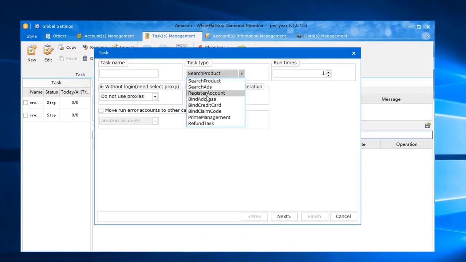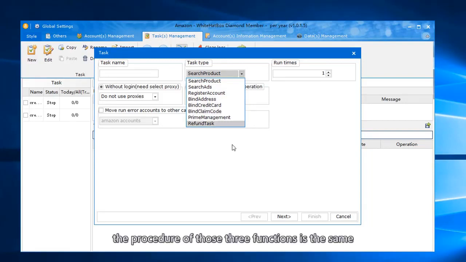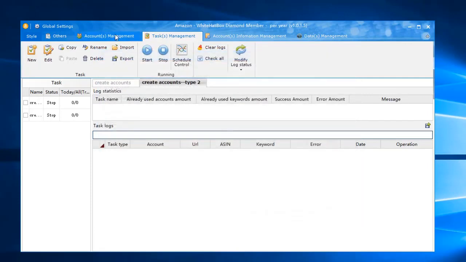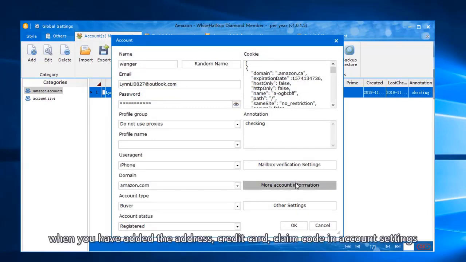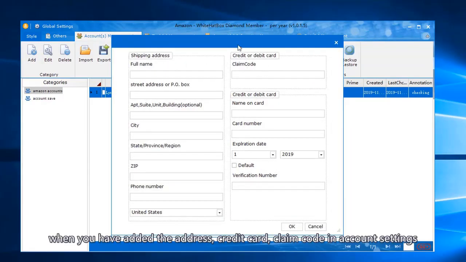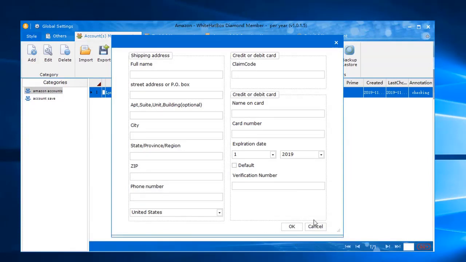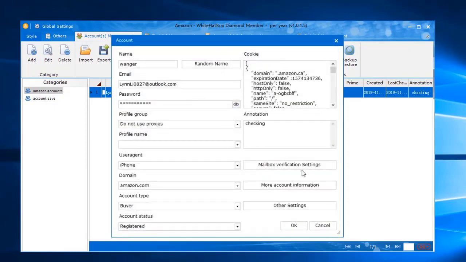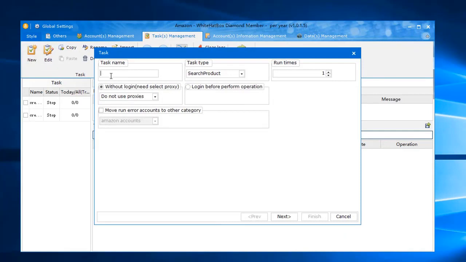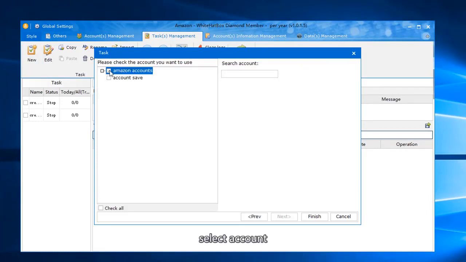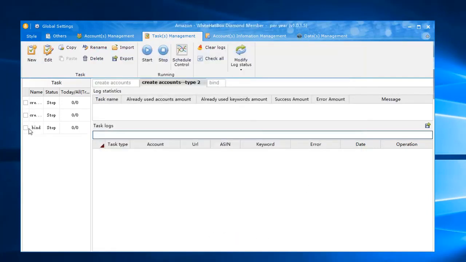Bind address. Bind credit card. Bind claim code. The procedure of those three functions is the same. When you have added the address, credit card, and claim code in account settings, you can use those functions to bind them to your account. Back to the binding function. Select account. OK, done.